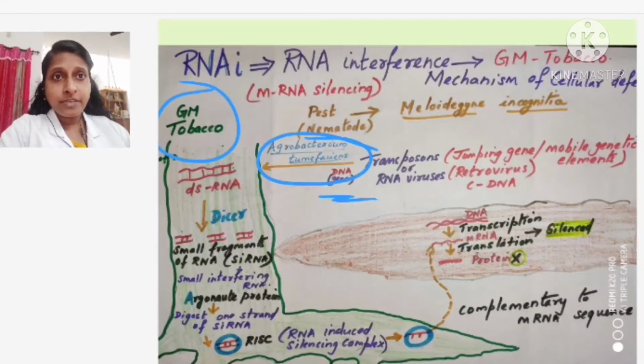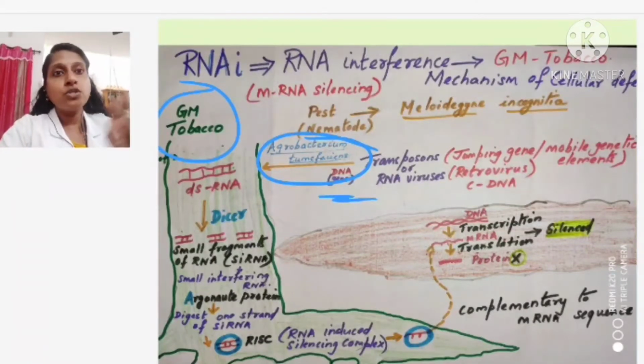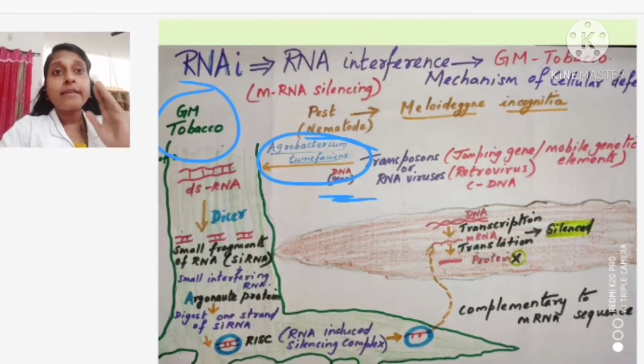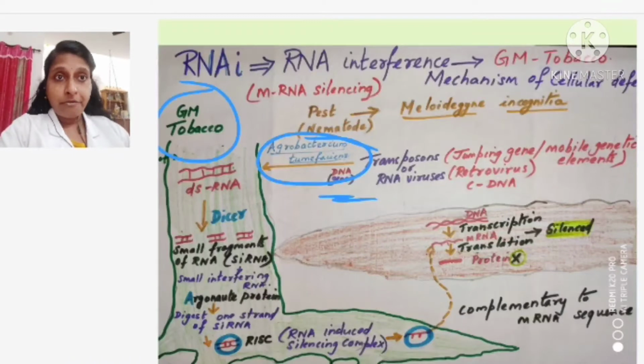Many categories were there: Porifera, Coelenterata, Ctenophora, Platyhelminthes, Annelida, Arthropoda, Nematoda, and all you have learned, isn't it? So, in that Nematoda, the roundworms. They are the ones acting as a pest in this tobacco. They are going and attacking the roots. They are eating up the roots, and thereafter they are causing harm to the plant, right?